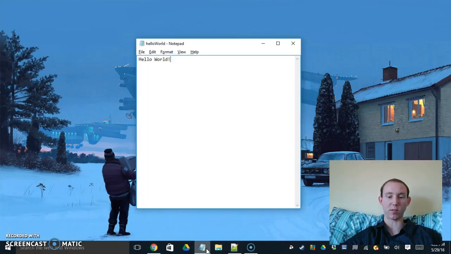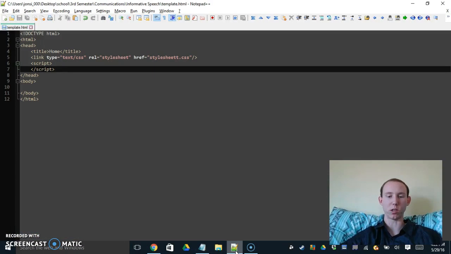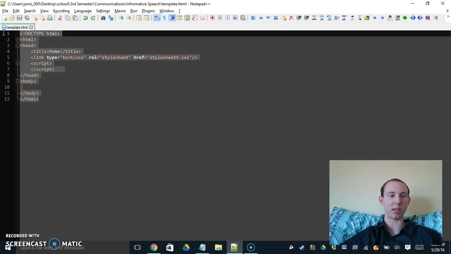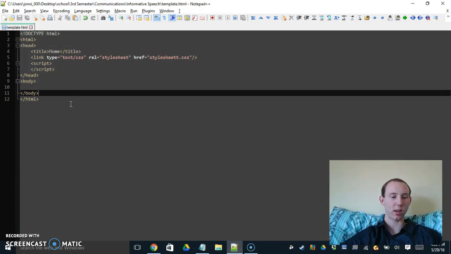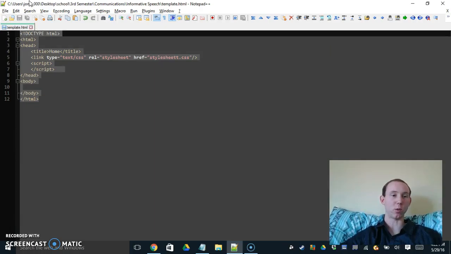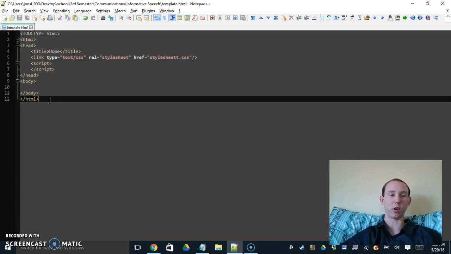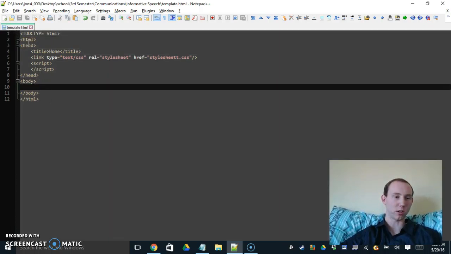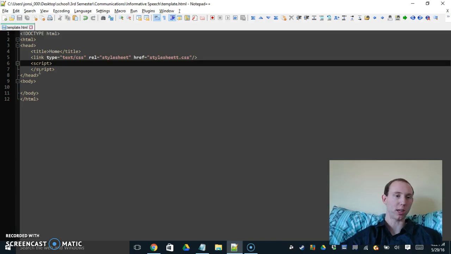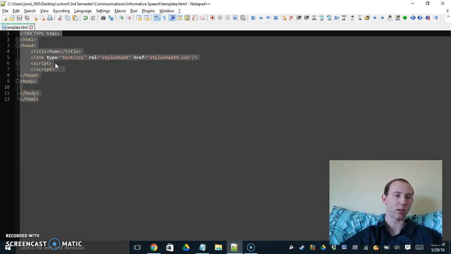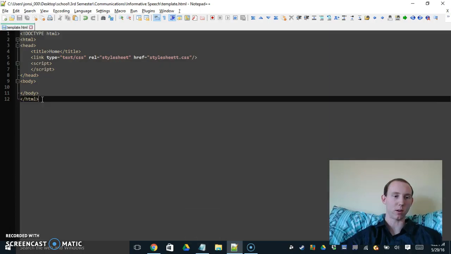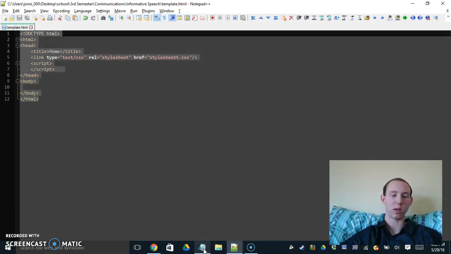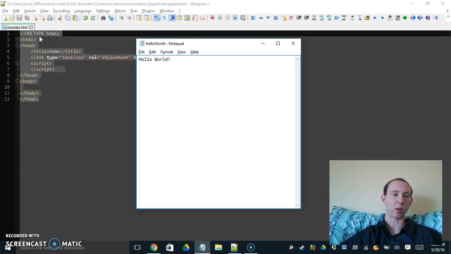So here I have, instead of using Notepad, a different text editor. A lot of programmers will use one that makes everything look pretty. This is one that I use on Windows called Notepad++. You can get one called Sublime if you're on Mac, and both are pretty great. I'm running Windows, so I use Notepad++. Here's a simple template for HTML. HTML is hypertext markup language.